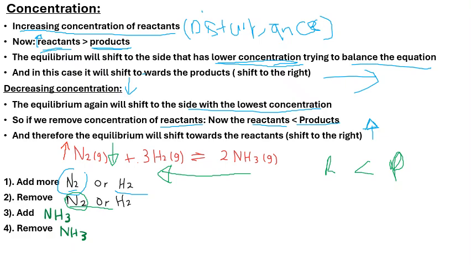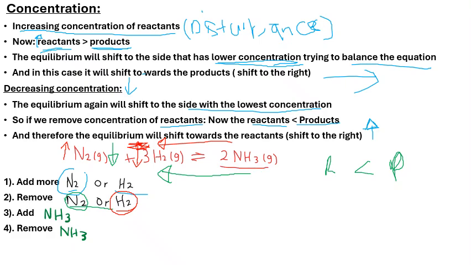Same goes if we decrease our hydrogen gas right there. It will shift again to the left towards the reactants, because it wants to increase the concentration that we just decreased. So guys, that is the disturbance of concentration for our reactants. Now we go to our ammonia right there.